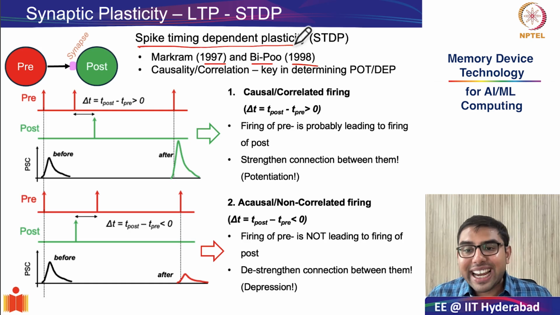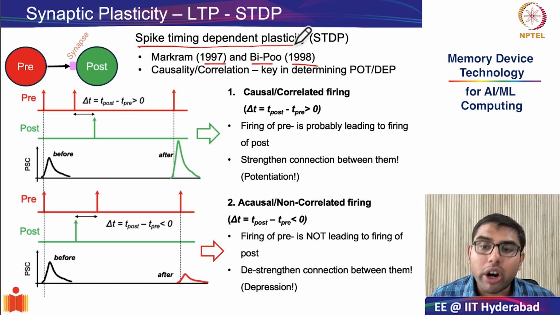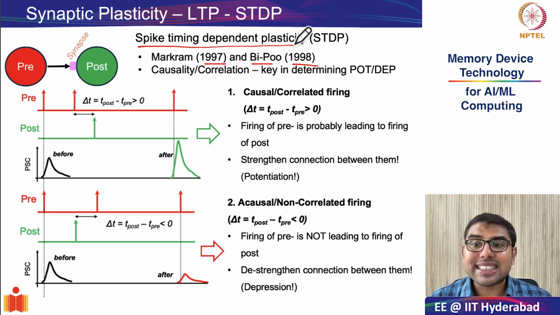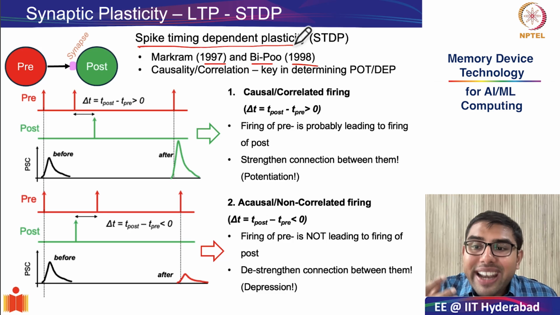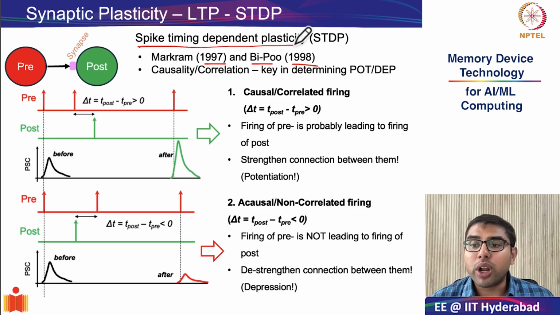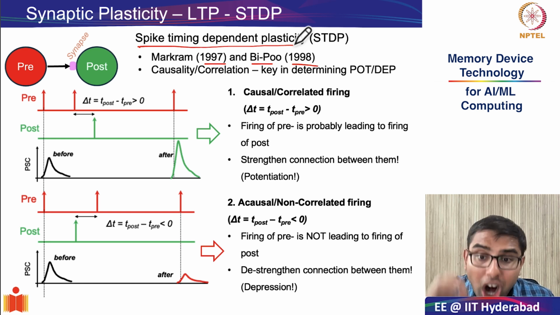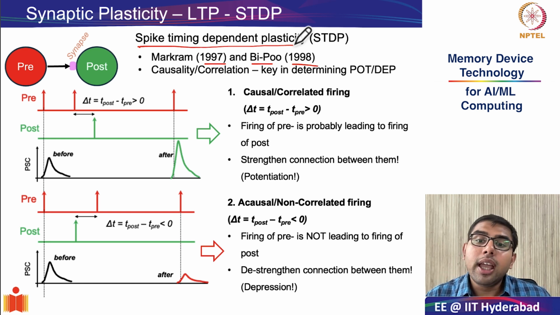However, in the second case, when you reverse the order, the postsynaptic neuron fires first before the presynaptic input arrives. Here, the presynaptic spike is too late to influence the output, and therefore we can interpret the situation as that the presynaptic neuron did not contribute to the firing of the postsynaptic neuron.